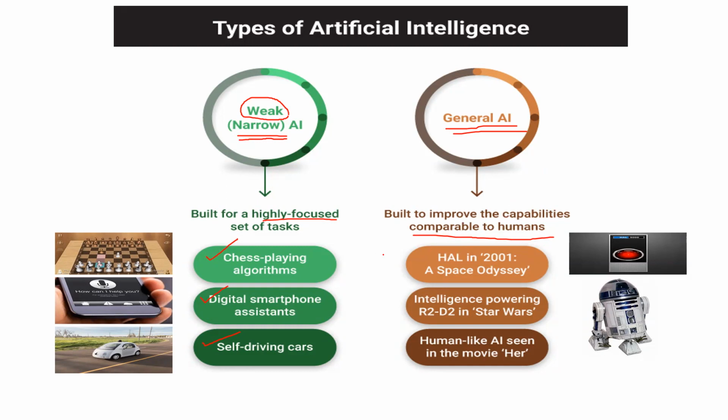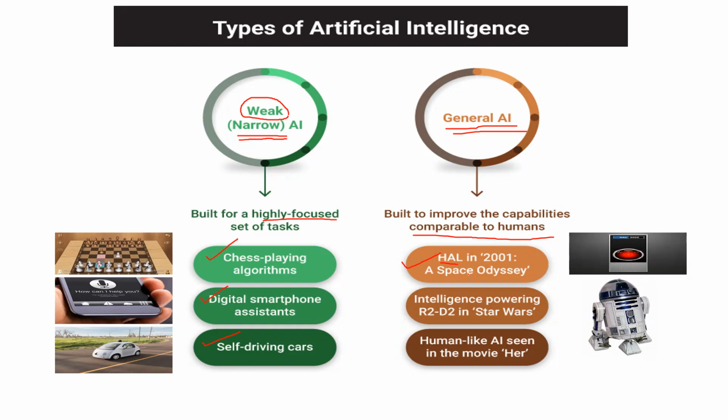The first example that I have mentioned is about A Space Odyssey, the movie with HAL, which was released in 2001. HAL is a sentient artificial general intelligence computer that controls the systems of the Discovery 1 spacecraft and interacts with the ship's astronaut crew.